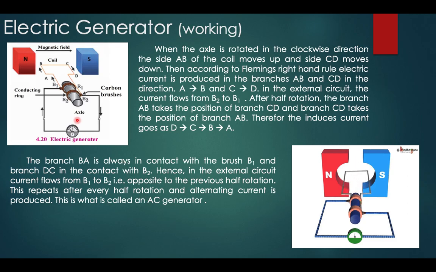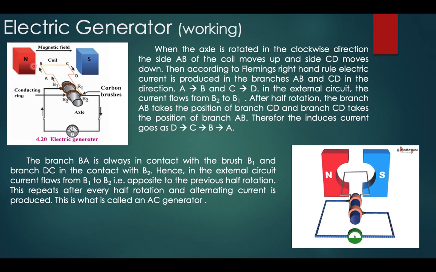Now in this we will be using Fleming's right hand rule to find the current induced in the coil. Imagine that you are pushing the coil in the upward direction. The branch AB is being pushed in the upward direction, and the magnetic field is from north to south.